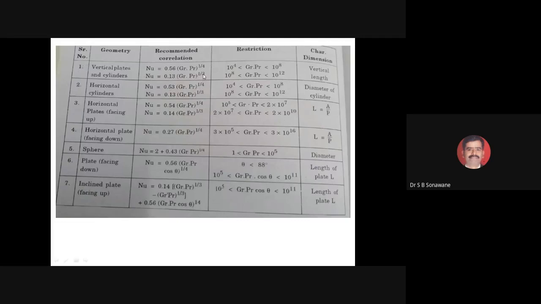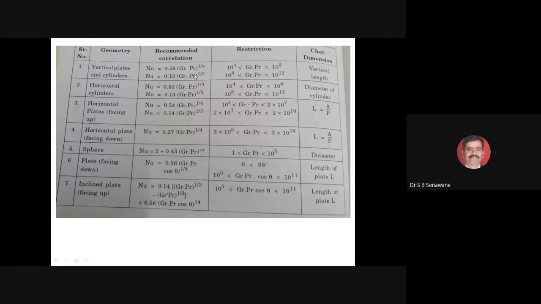They have developed different correlations under different situations. Believe that for developing even one correlation, you have to do PhD work. For developing only one equation, you have to do PhD research work. So the first geometry we have considered is vertical plates and cylinders.